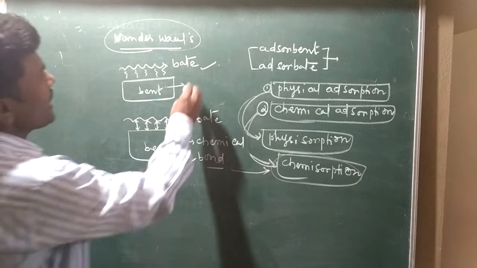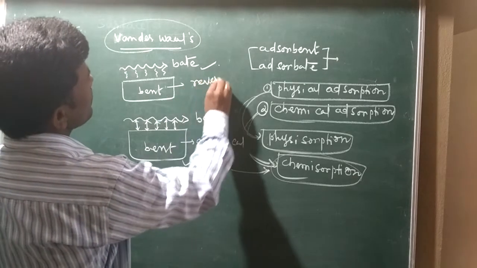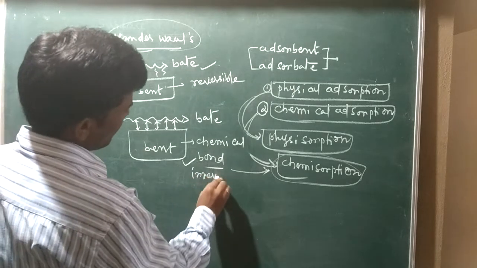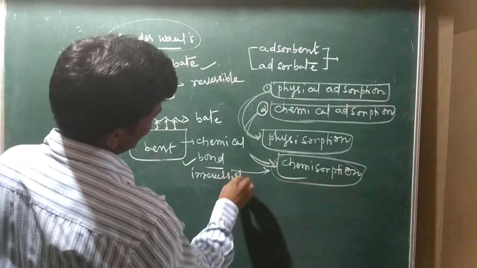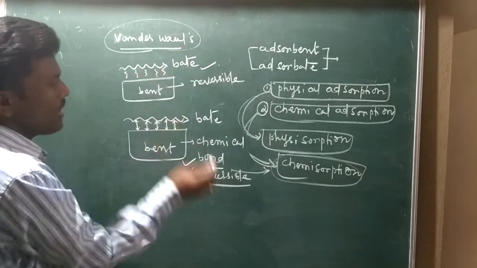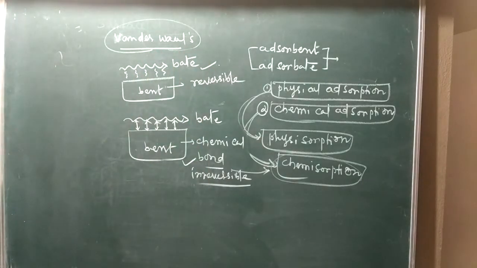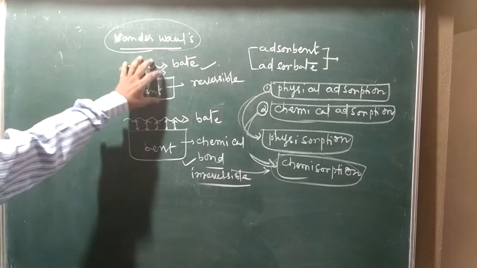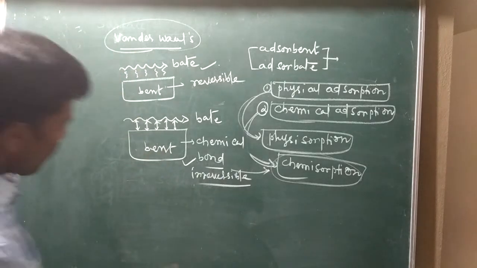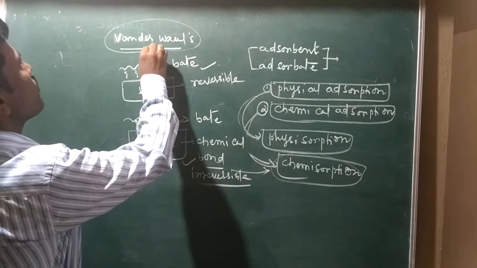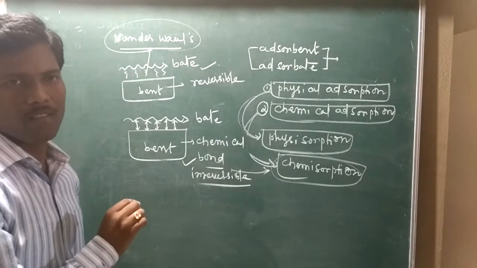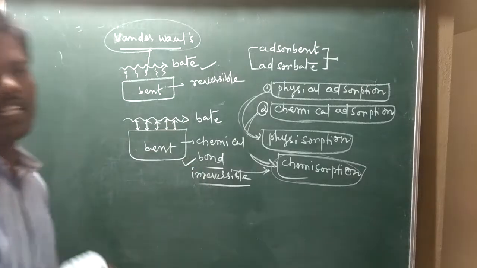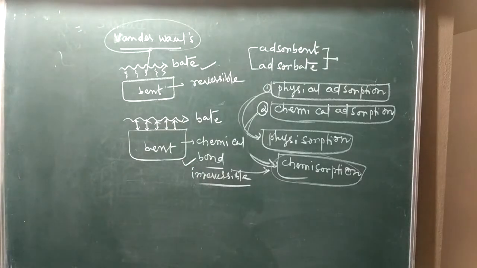Physisorption is reversible, but chemisorption is irreversible. Why is it reversible? Once the bond is broken, it can form again. But in chemisorption, once it is broken, it will not reattach, so the interaction is irreversible.